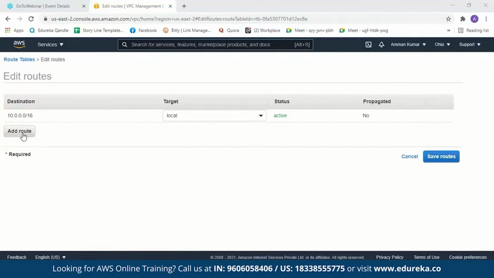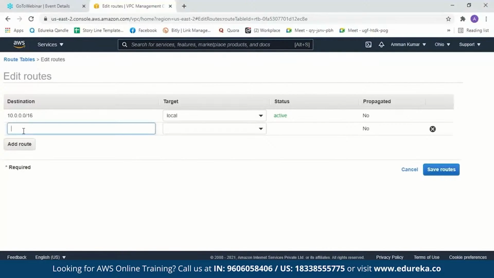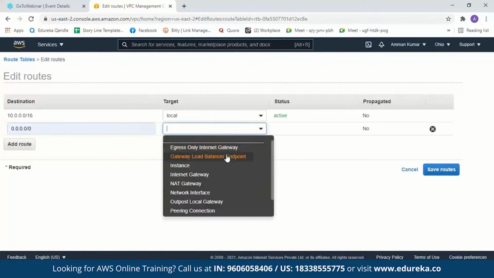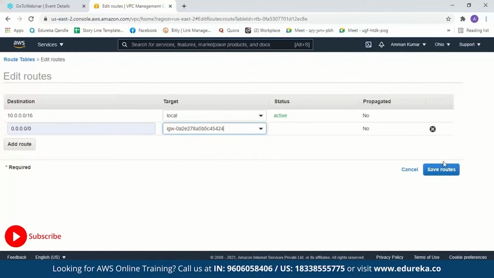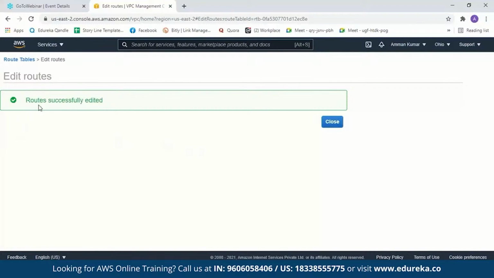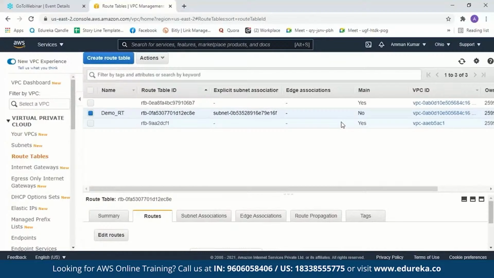Now let us add another route. So the destination will be 0.0.0.0/0. Now this means your traffic can flow anywhere. The target will keep it as internet gateway. So we are trying to access our internet gateway. So we'll select this and then save the route. Now we get a message saying route successfully edited. We close it. Now with this, we have created a VPC, a subnet, a route table, and an internet gateway.